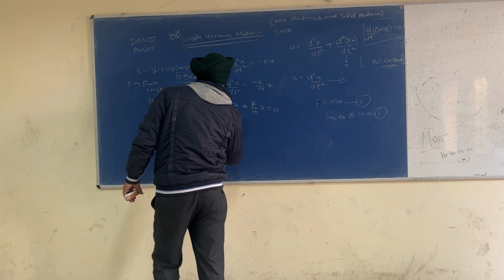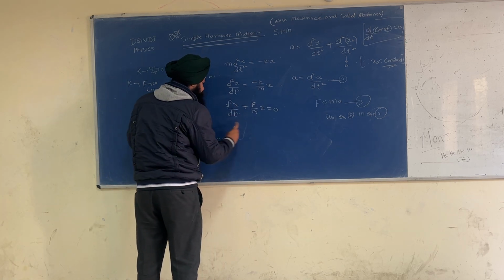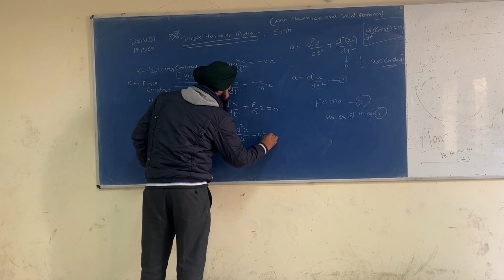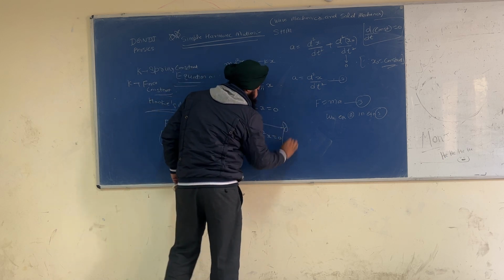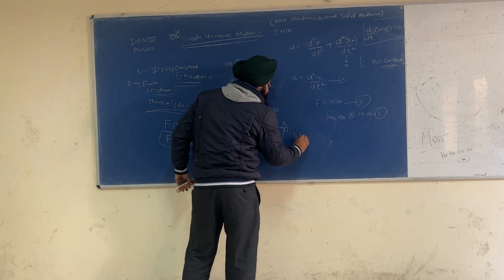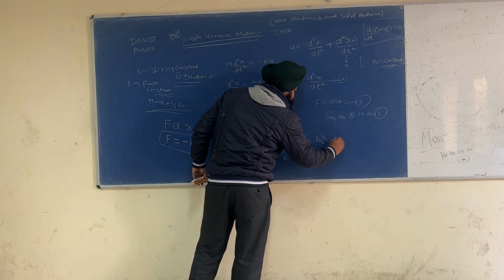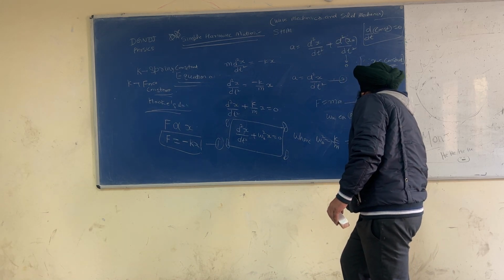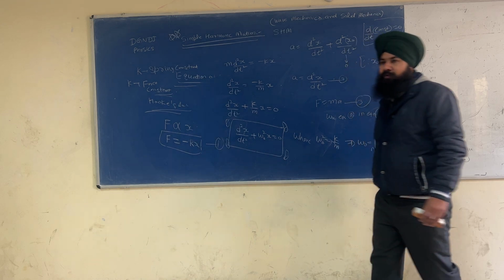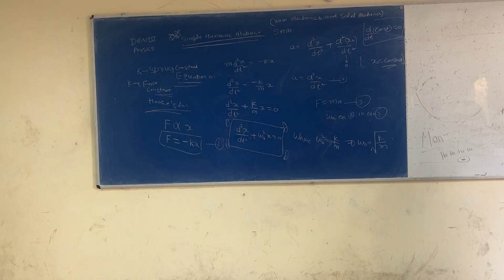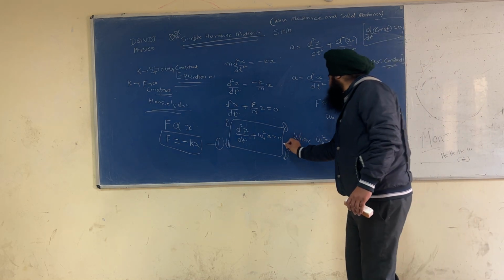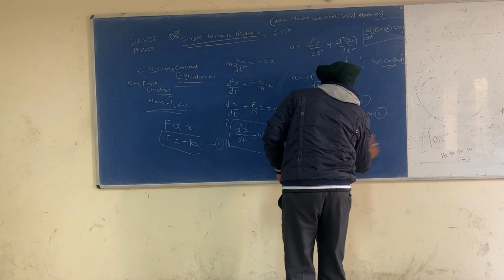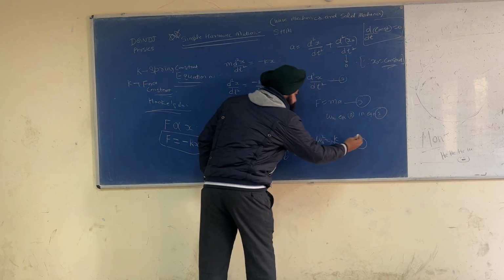And this is d2x by dt square plus omega naught square x is equal to 0. This is the differential equation where omega naught square is equal to k by m, and omega naught is equal to square root of k by m. This is equation number 5.